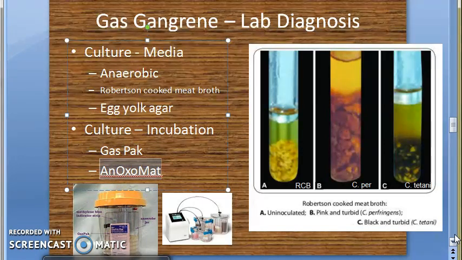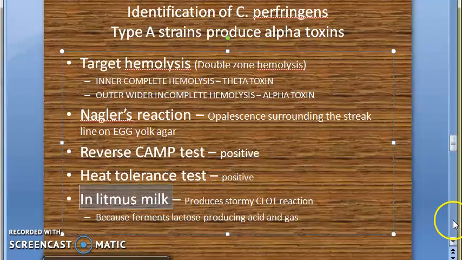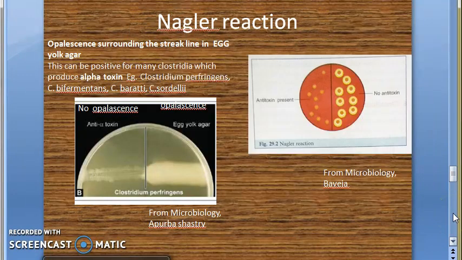Main thing you should know is biochemical tests. It ferments lactose by producing acid and gas. We have seen in litmus milk, right? So to identify these strains, we have 4 things: target hemolysis, Nagler's reaction, reverse CAMP test, heat tolerance test, and litmus milk. This one is target hemolysis. This one is Nagler's reaction, very important for exam. This one is reverse CAMP test.